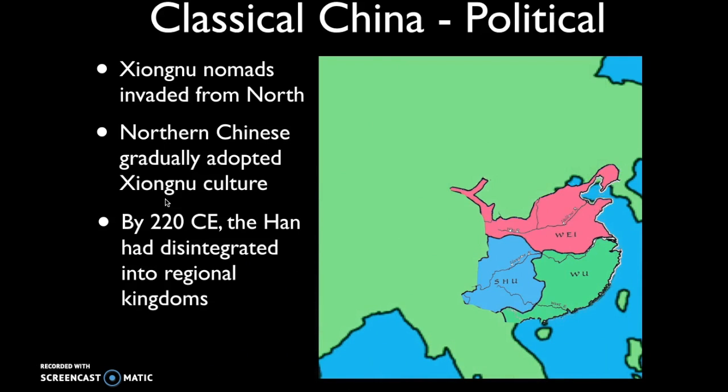Now, eventually, the Han Dynasty is going to disintegrate into regional kingdoms around 220 CE. So what started out as decentralized rule in the Warring States period then gives way to the unification under Qin and Han Dynasties, eventually going to lead back to the disintegration into regional kingdoms in 220 CE.